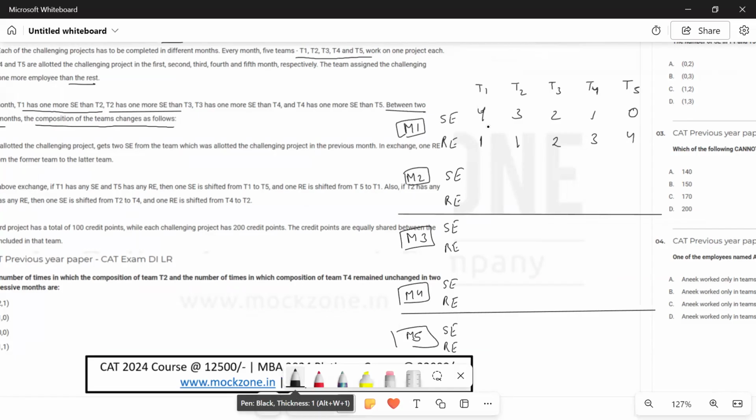So it gets 2 SEs from the team which had the challenging project earlier. We know that team 1 had the challenging project earlier. So 2 of the SCs will shift to T2. So this 4 will become 2 and this 3 will become 5. And in place of SCs, team 2 has to give 1 RE. In exchange, 1 RE is sent from the former to the latter team. So that means this 1 will become 0 and this 1 plus 1 will become 2. This will happen.